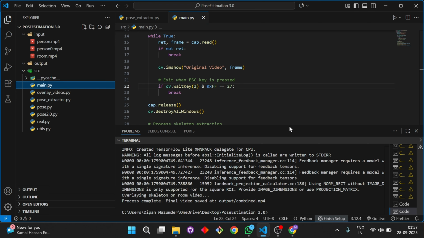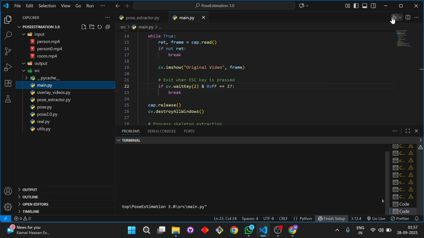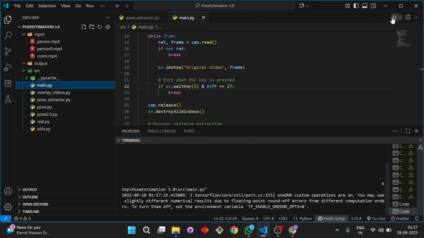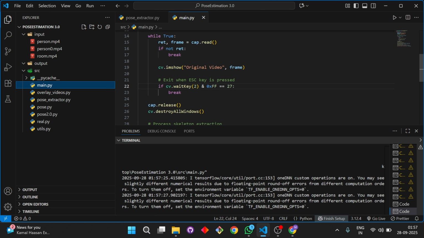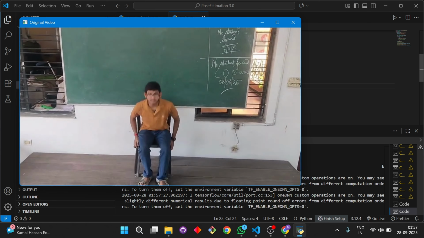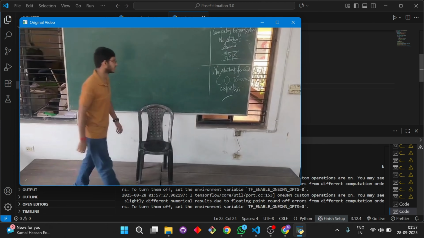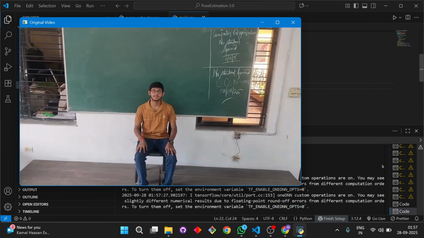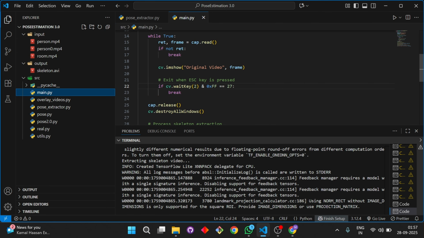Let's see this prototype. So first of all, let's see the original input video of this prototype. So here is the original video. A person sits on the chair and then stands up from the chair and walks through the dais. So this is the original video, and as a security concern, we have already mentioned that we will not disclose any personal information or even the face of the user or the athlete to anybody, not even to the site. So how can we achieve that?